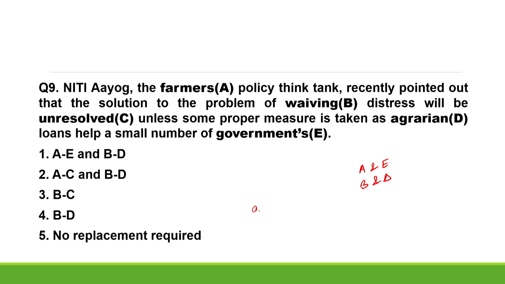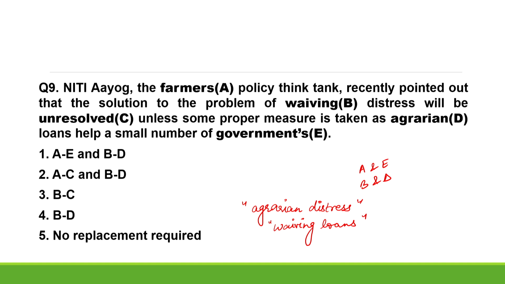Agrarian distress is a well-known term. It refers to the economic, political and social challenges faced by farmers due to factors such as low crop yields, etc. Similarly, waiving loans refers to the process of releasing the borrowers from the burden of loan repayment, and no recovery will be made by the lender.